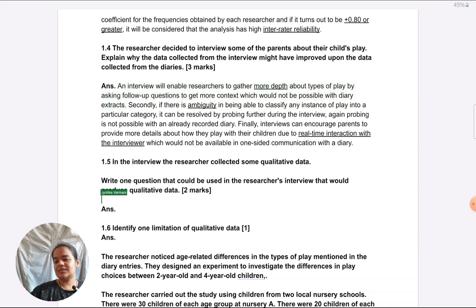In the interview, the researcher collected some qualitative data. Write one question that could be used in the researcher's interview that would produce qualitative data. Okay, it's worth 2 marks. Make sure to give an elaborate question. The most common mistake here is to write indirect speech instead of direct quotes. The researcher could have asked about how the parents interact with the child, something like that.